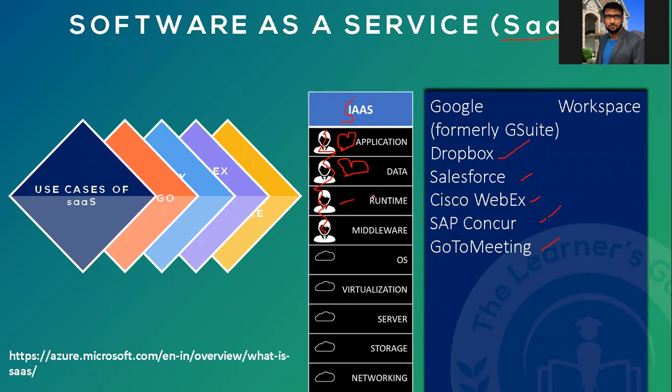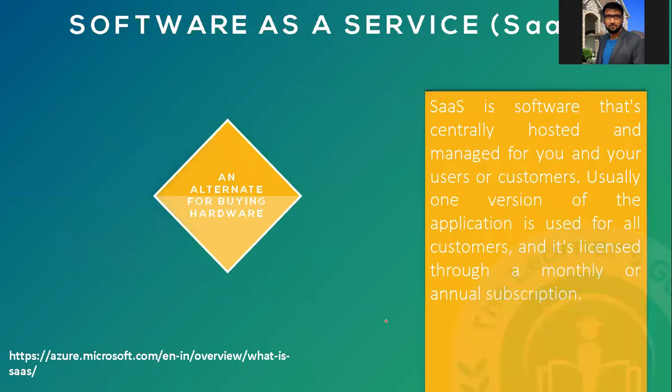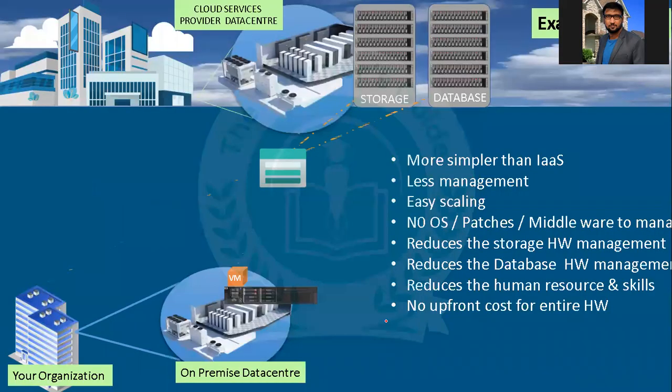This is SaaS. Everything is managed by cloud vendors only. Your application, your data, your runtime, your middleware, operating system, virtualization, server, storage, networking, everything is managed by your cloud vendors only. Let me quickly compare this with the previous slide so that you will get some more detail.